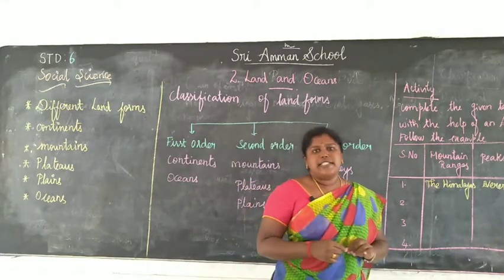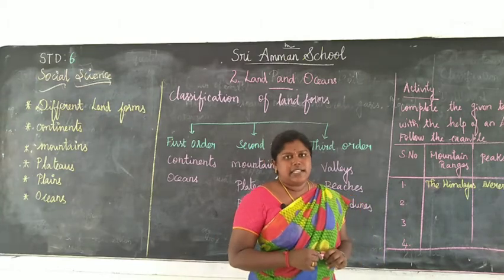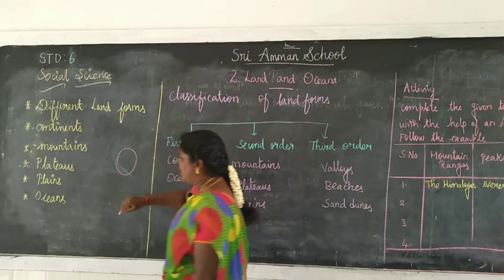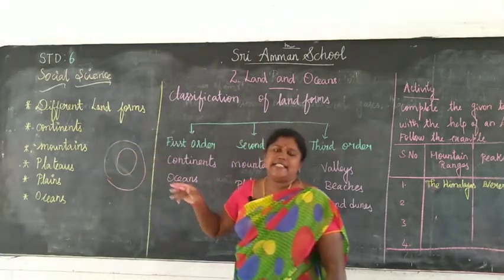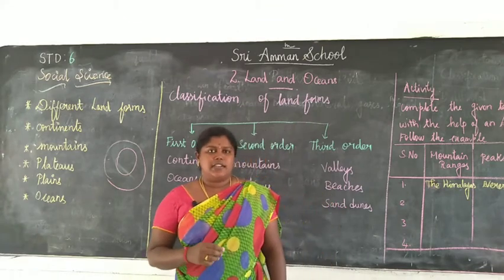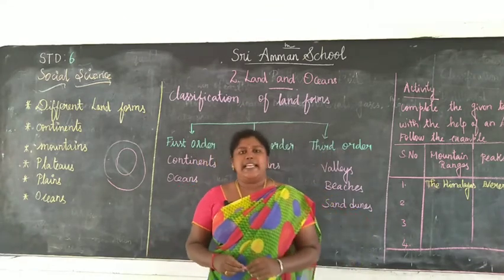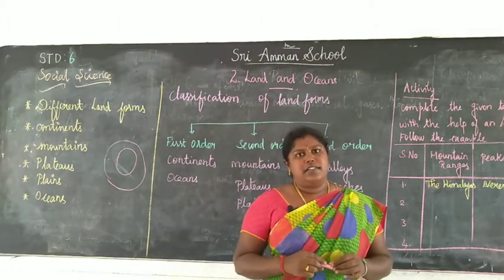Millions of years ago there was only one landmass on the earth. The landmass is known as Pangea. This landmass was surrounded by water on all sides. The water body is known as Panthalassa. Then later, due to the internal heat of the earth, the landmass split into different places.